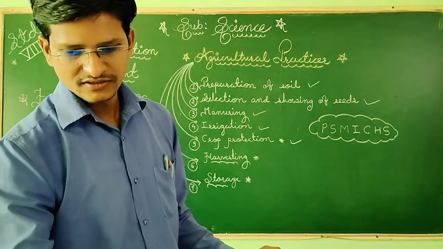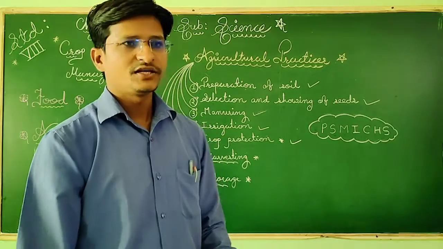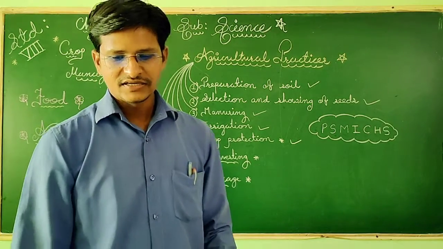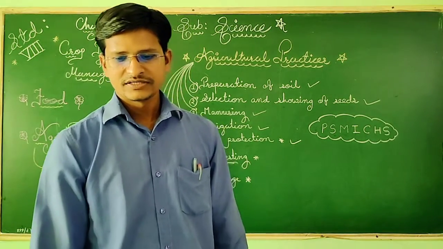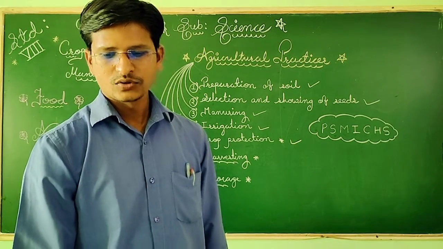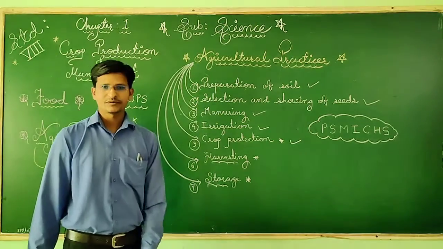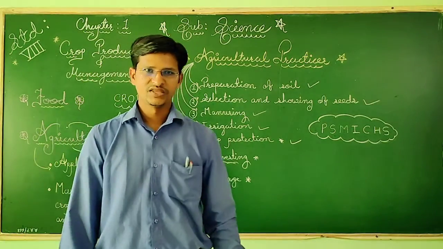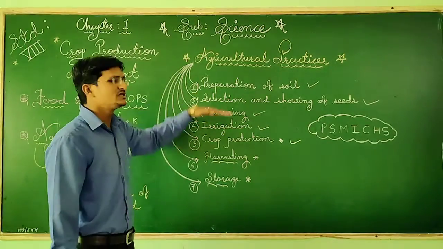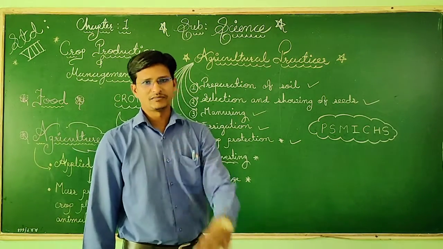You can see the textbook. Agricultural practices are activities in a particular sequence undertaken by the farmers over a period of time to cultivate good crops. Now, why are we using all 7 steps to get good crops? It must be in a sequential manner, and it will be taken care of by the farmers.